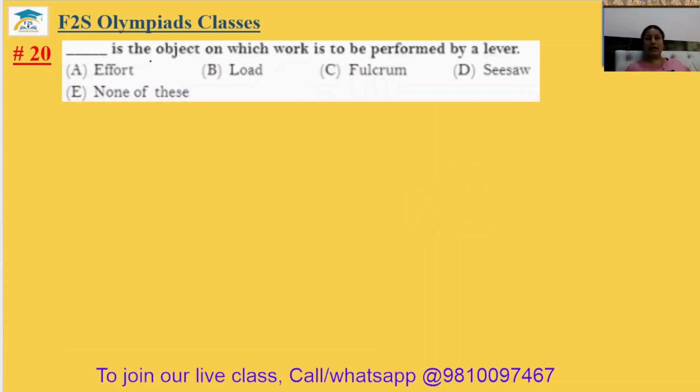Question number 20. Dash is the object on which work is to be performed by a lever. So that is your load. That is your load. The answer will be your option B.